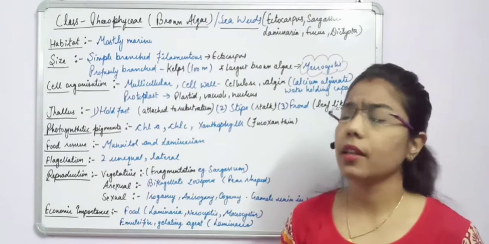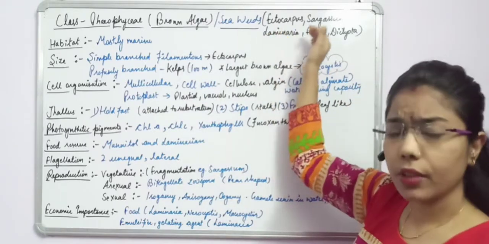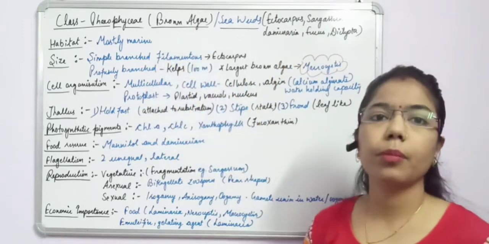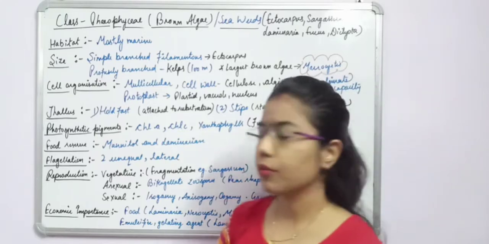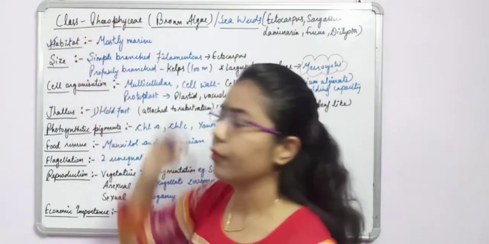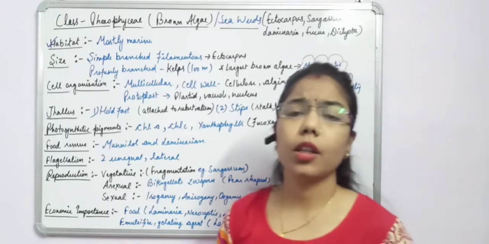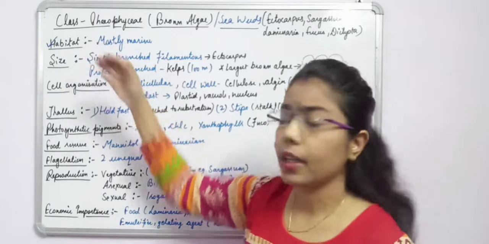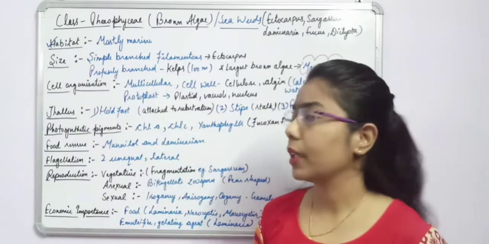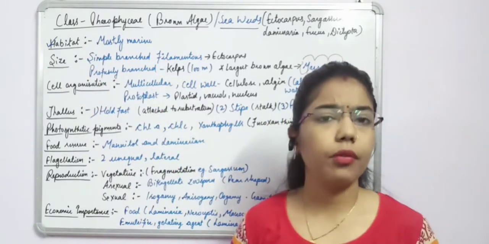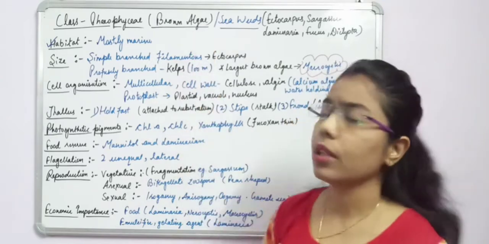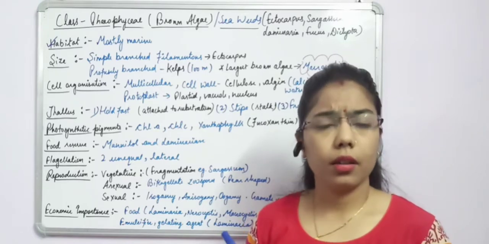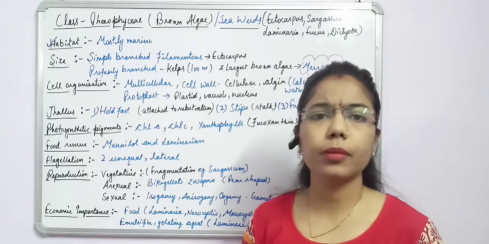Now, what are the different characteristics of these algae? Here we are talking about the general characteristics of all the brown algae. Let's start with the first one, that is habitat. We know that habitat is where the organisms are living, or where they are mostly abundant, present in a particular environment. All the Thallophyta are present mostly in aquatic conditions.